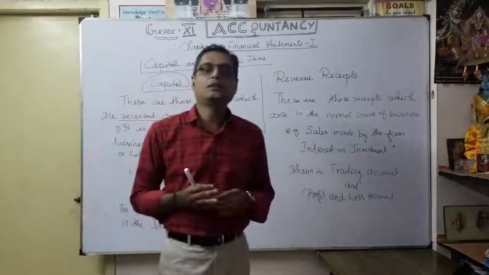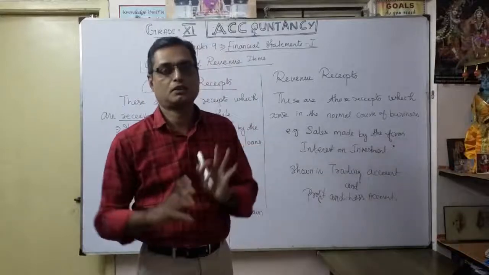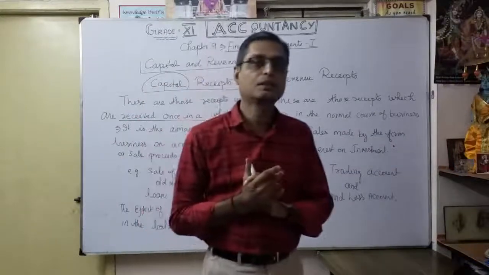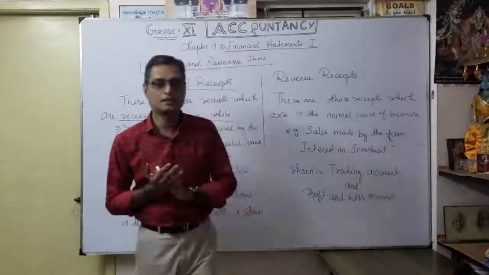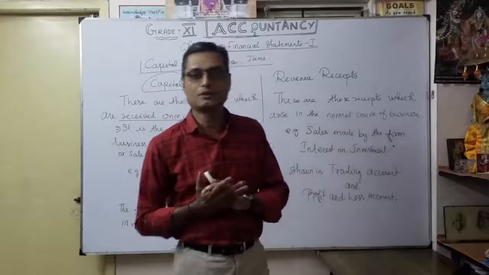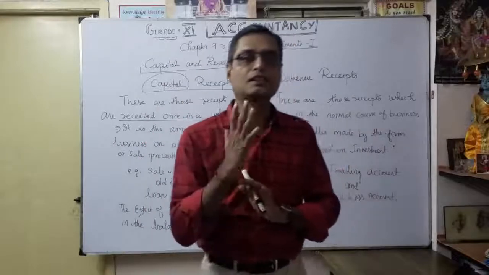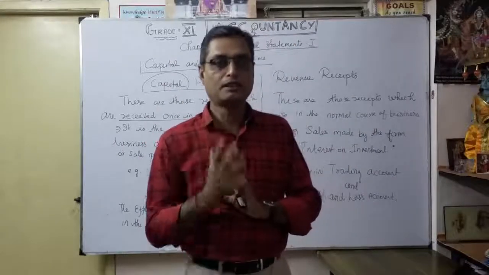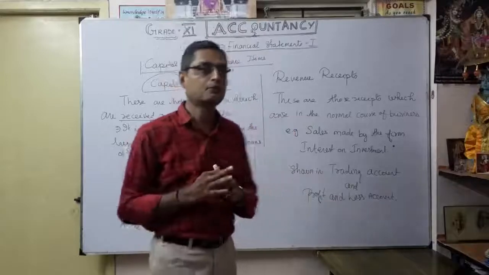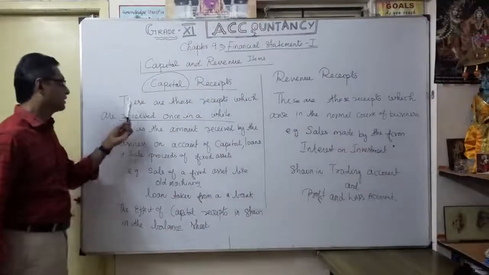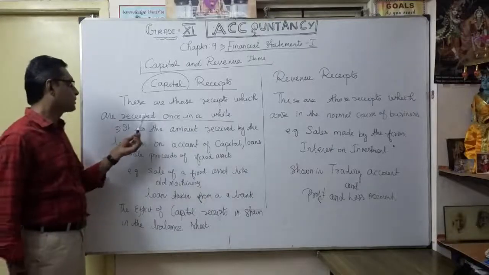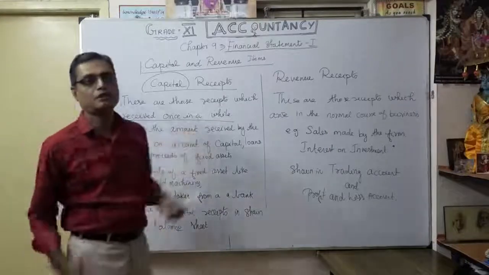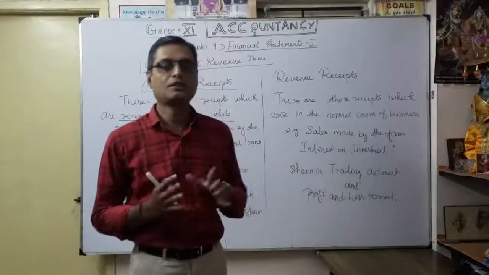For example, you are selling a house, you got money, that is called capital receipt. So every month or every 6 months we can't sell the house, isn't it? So what are the property of the business? So likewise, you are selling the car. So we got money. That is coming under capital receipt. That's why the word is very important. These are those receipts which are received once in a while, not always. Okay, once in a while.